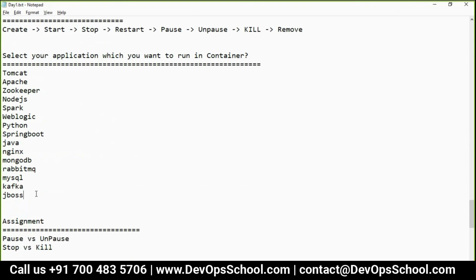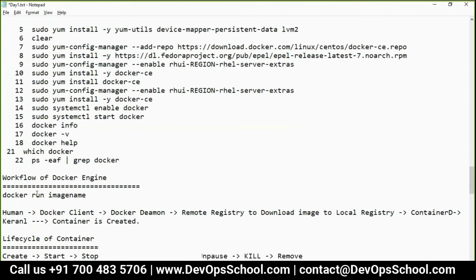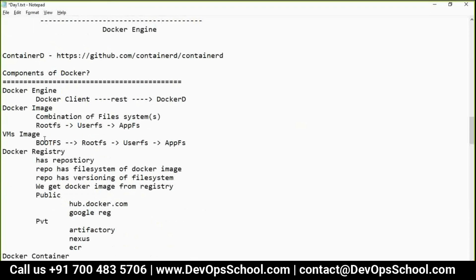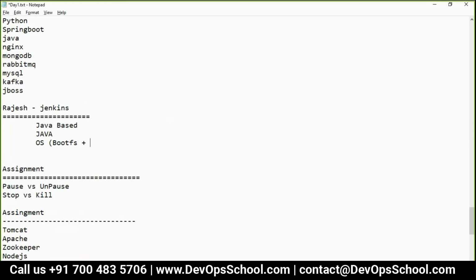So guys, my selection is Rajesh is selecting one application which is Jenkins. Now understand this, what is Jenkins? Jenkins is a Java based application. So that means any Java based application requires what? Java. Okay? And Java requires what? Platform like operating system. Here operating system has two parts. You know that. Boot file system, I have already said very clearly, and a root file system. So here, boot file system plus root file system.